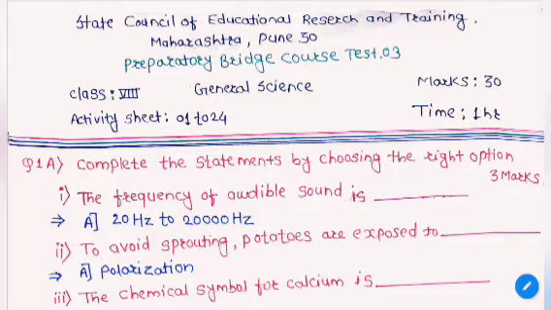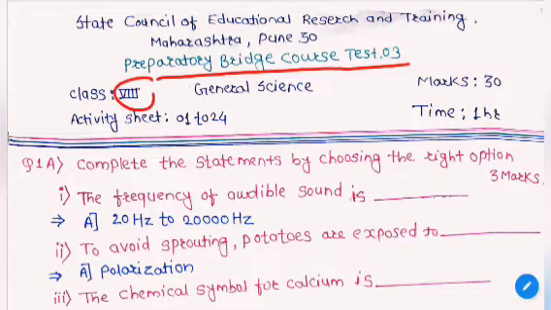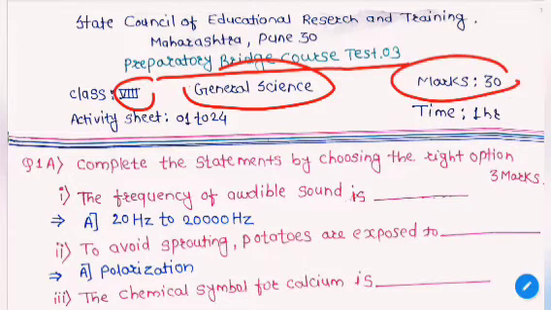Today we have to see the State Council of Educational Research and Training Maharashtra Pune Preparatory Bridge Course Test 3 of Class 8 General Sciences, which has 30 marks and is based on activity sheets 1 to 24, and it has a time of 1 hour. So let's get started. The first question is complete the statement by choosing the right option. This question is for 3 marks.